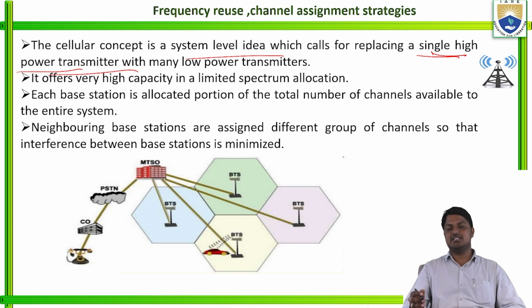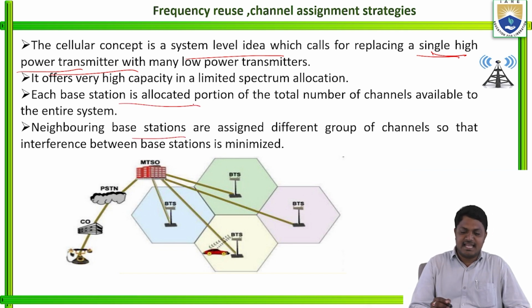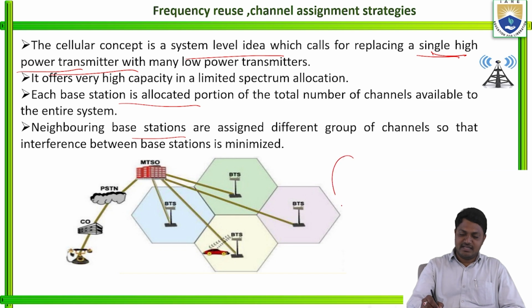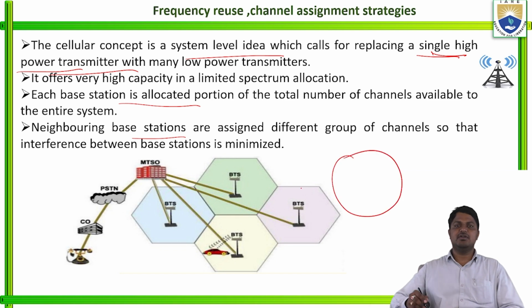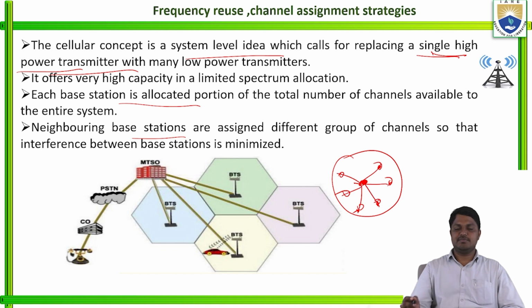Each base station is allocated a portion of the total number of channels available to the entire system. For example, this is the area covered by the high power transmitter, and many low power transmitters are available here. This is the center point of the high power transmitter, and these are the center points of the low power transmitters, all connected to it.